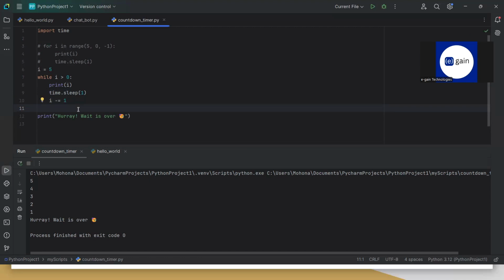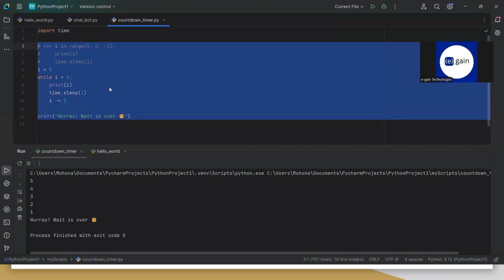I run this. You will see a similar result. So we can see that using while loops or for loops, we can perform this type of functionality.